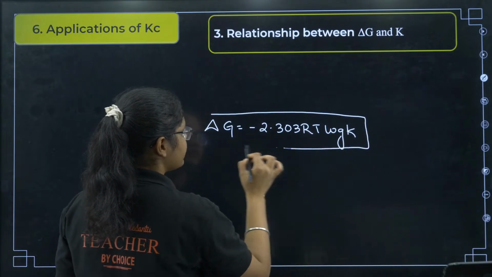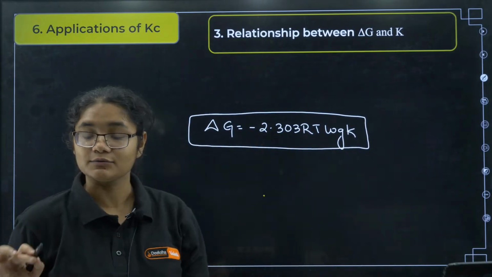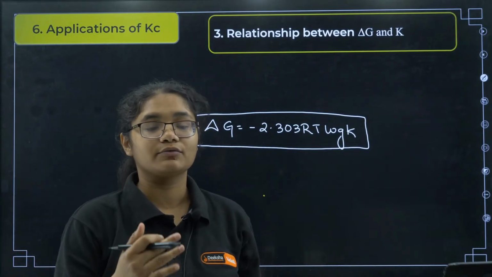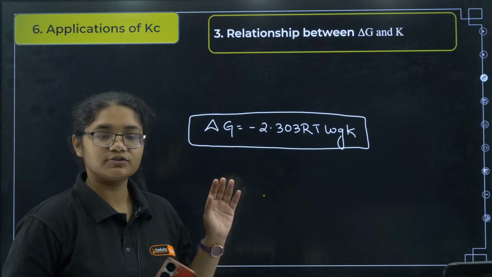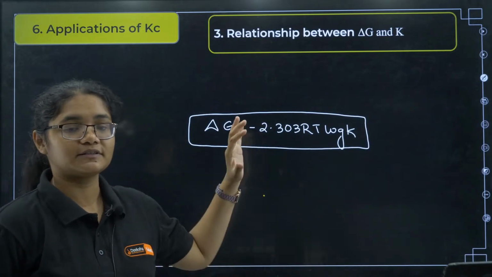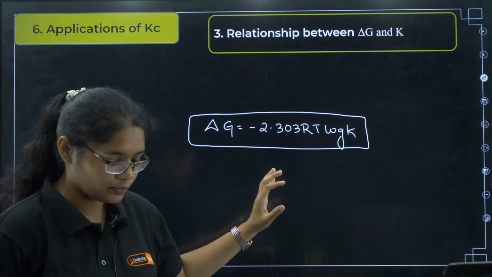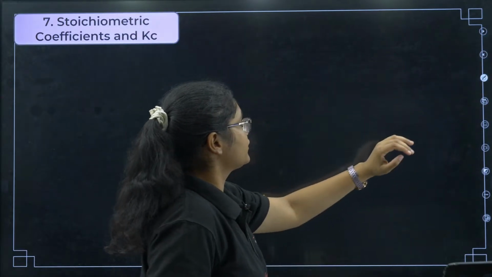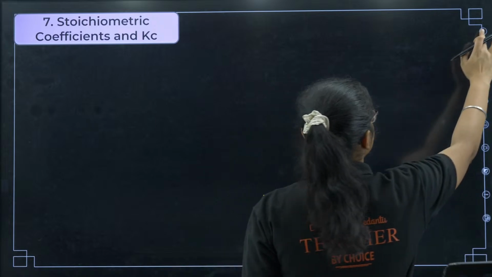Okay. So students, I am just telling you the formulas because that is what you need to revise at this point of time. There is no time now to go deep into the concepts, okay. So please focus on the formulas of PU1 chapters that I am telling you, and that will help you to get good marks, okay. Next, stoichiometric coefficients and Kc.